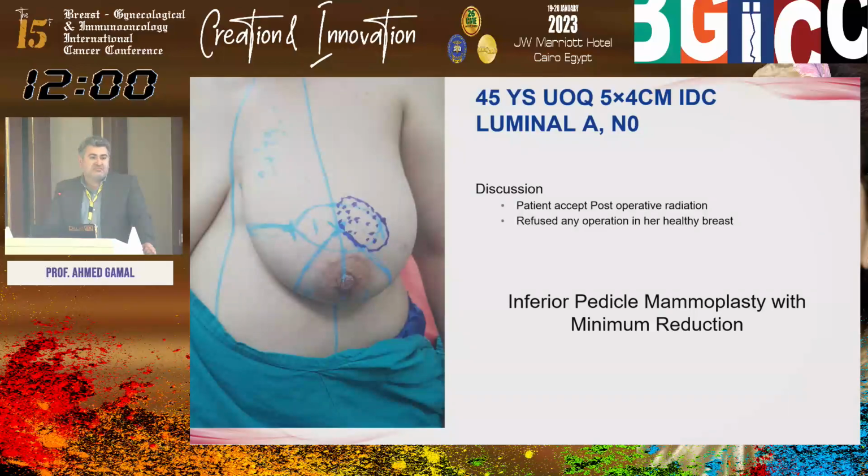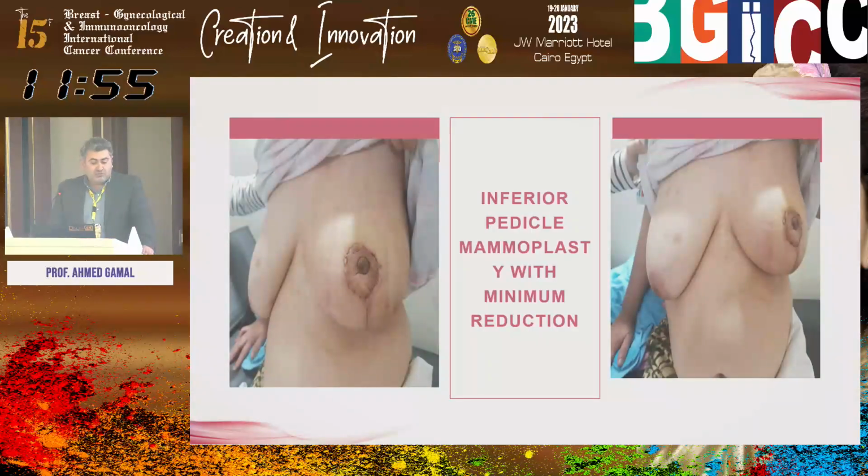It's about T3. So here we go for inferior pedicle mammoplasty with minimum reduction. We don't even perform a proper reduction for this patient. Here is the post-operative outcome. The patient is satisfied with this outcome, and I am satisfied as the patient is satisfied.